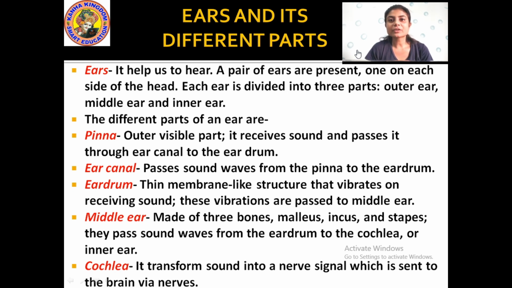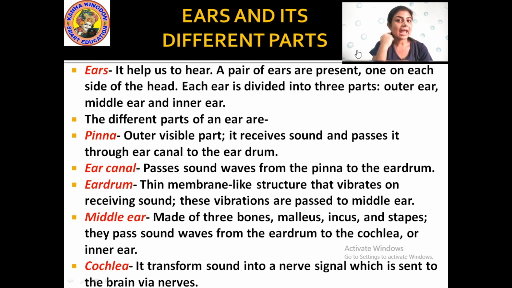What are the different parts of the ear? I'll tell you. There are three parts of the ear: outer ear, middle ear and inner ear. And in these different parts there are also different parts of the ear. The first one is pinna, ear canal, eardrum, middle ear and cochlea. Cochlea is known as the inner part of the ear, which is situated inside the ear.